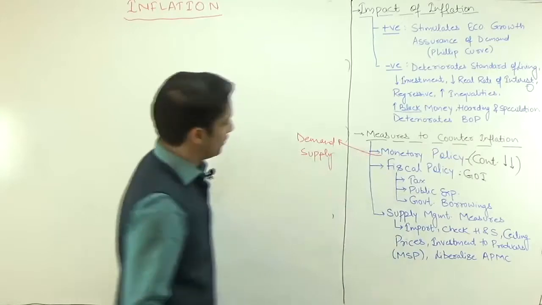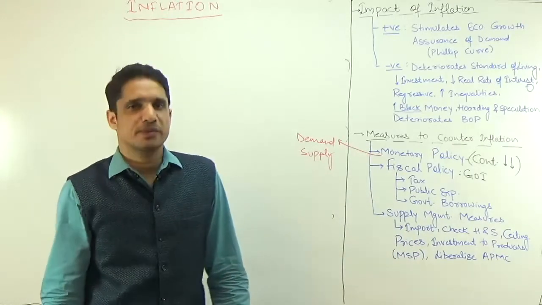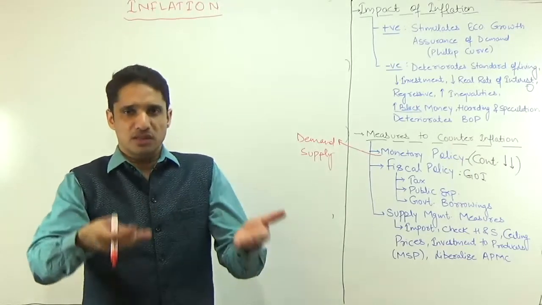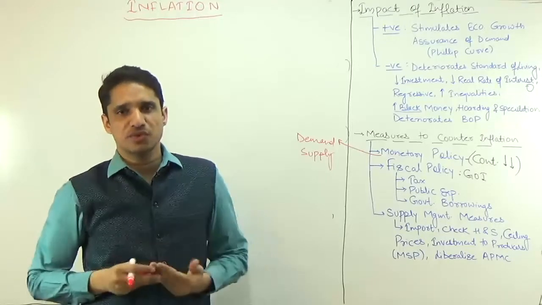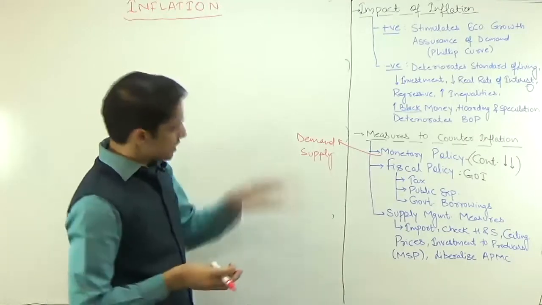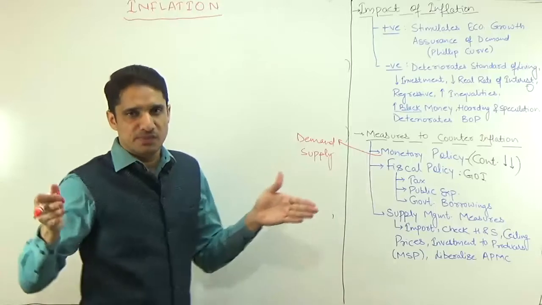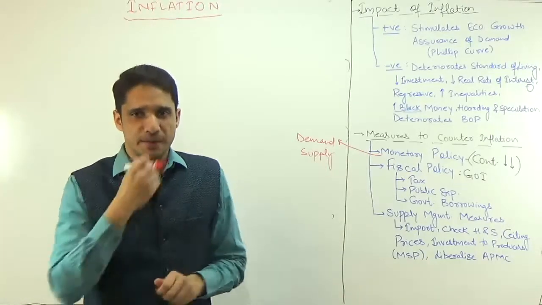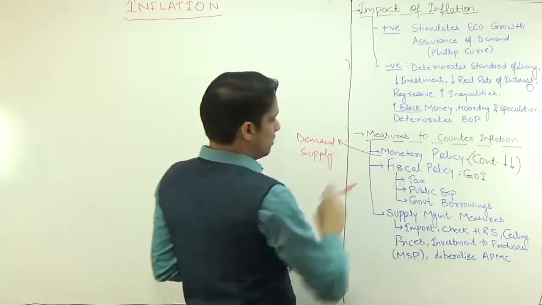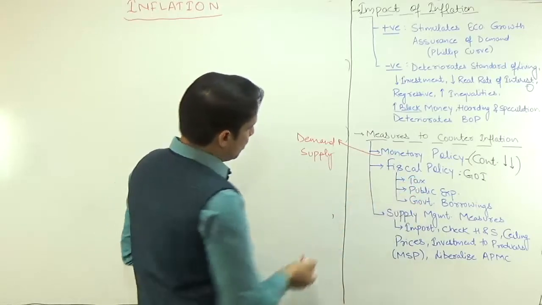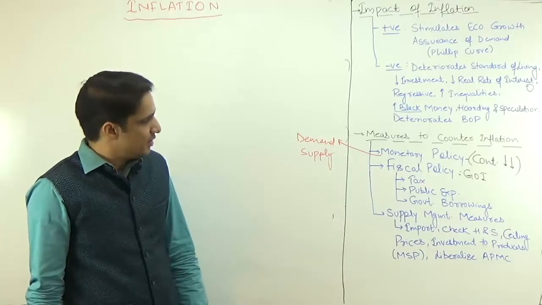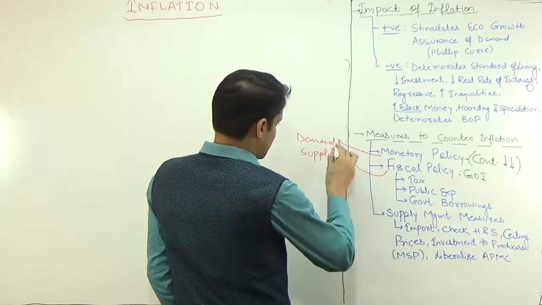Monetary policy majorly affects the demand, although it also affects the supply, because supply is given by the firms, and if there is less money in the economy, the rate of interest at which these firms are getting loans from the banks is going to increase, and they will take less loan, they will do less business expansion. Less business expansion means the supply will be constrained, but majorly monetary policy affects the demand. Similarly, this fiscal policy, this taxation, public expenditure, government borrowing affects what? Demand part or the supply part? Again the same thing, it affects both, but majorly fiscal policy also affects the demand one.